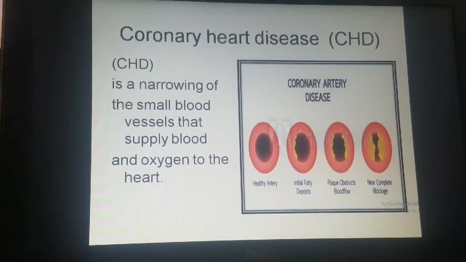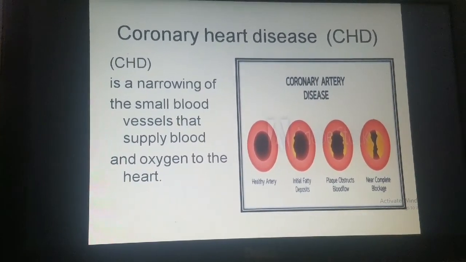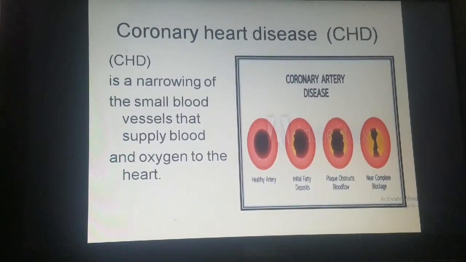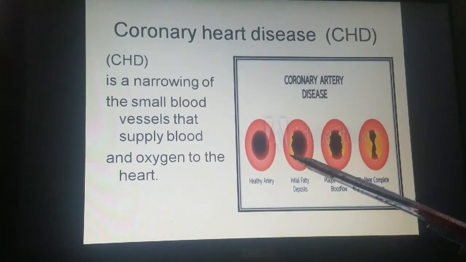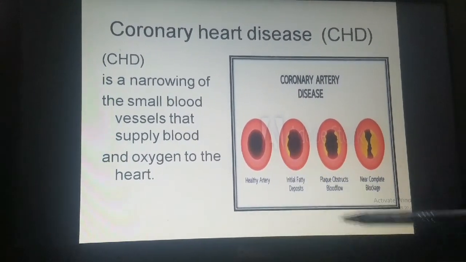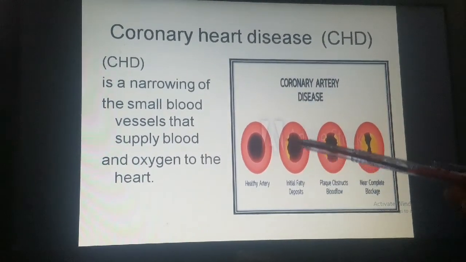Now, coronary heart disease is the narrowing of the small blood vessels that supply blood and oxygen to the heart. Just look at this picture. Here this is a healthy artery, and here you may see fatty deposits.